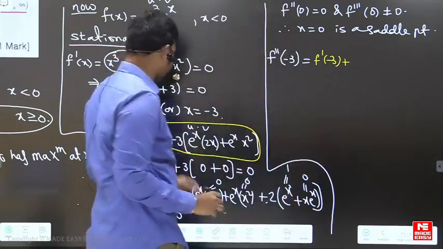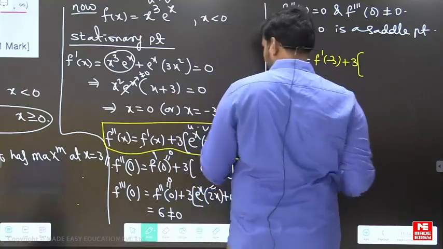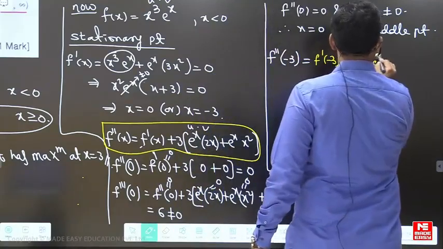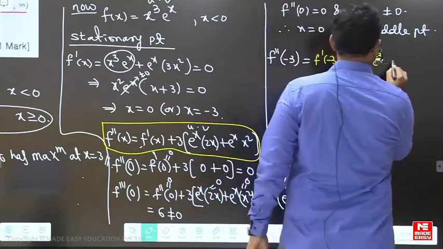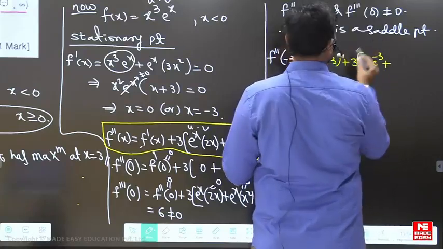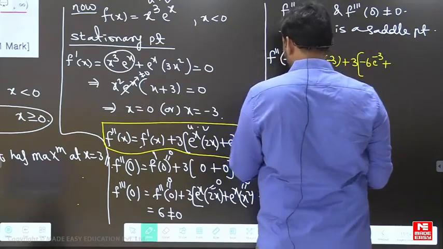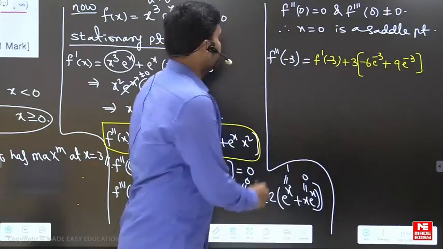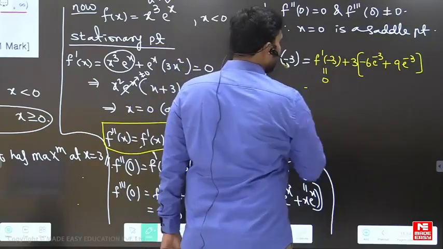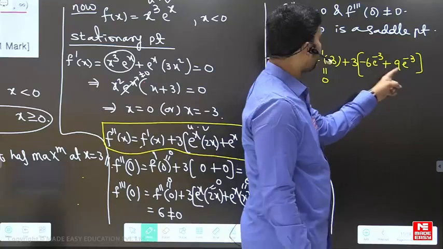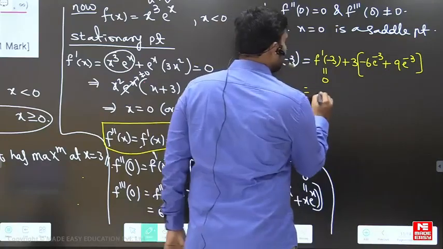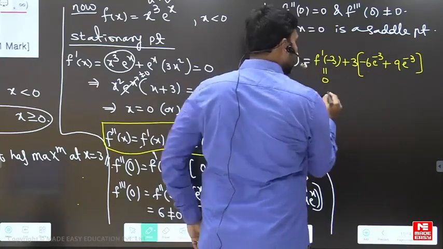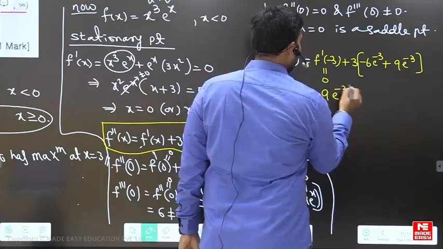Then plus 3 times minus 6 e power minus 3, then plus here minus 3 square, it is 9 e power minus 3 here. So this is equal to 0 here. And this one is going to be 3 e power minus 3. So that is 3 into 3. So it is 9 into e power minus 3.